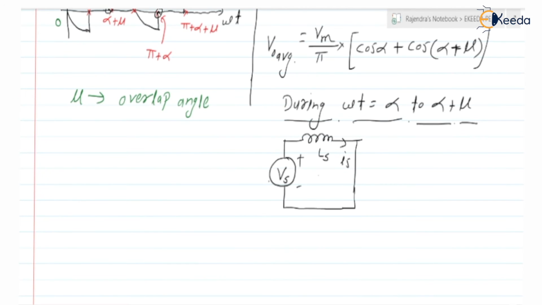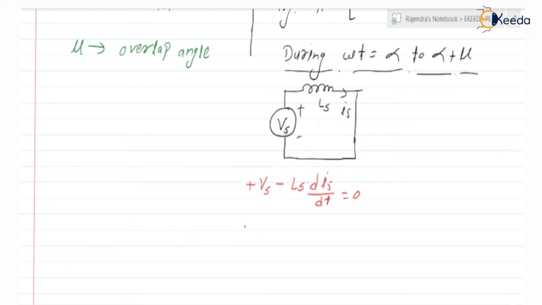Can we apply KVL to this loop? Yes, we can. It is plus Vs minus Ls into dis by dt equal to 0. But what is Vs? Vs is equal to Vm into sine of omega t.